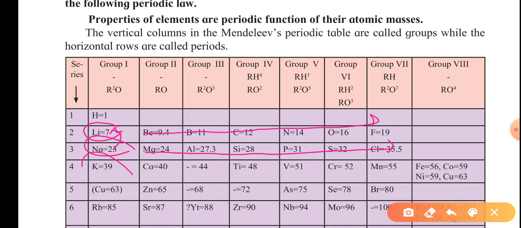When it comes to 39, it shows similarities with sodium. Likewise, all these elements show similarities, so the law is that the properties of elements are a periodic function of their atomic masses. That is Mendeleev's periodic law. These are the great works done by Mendeleev.